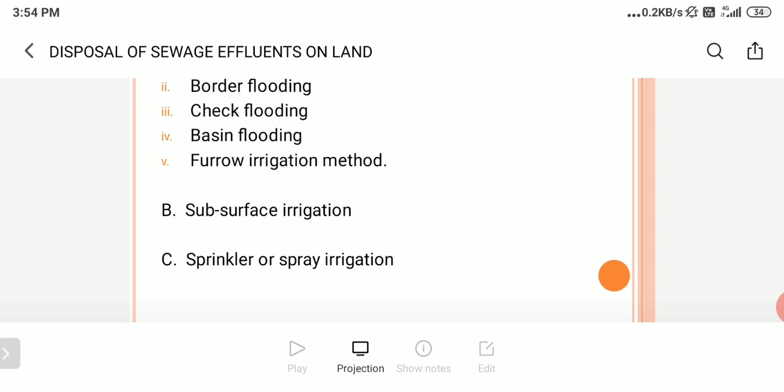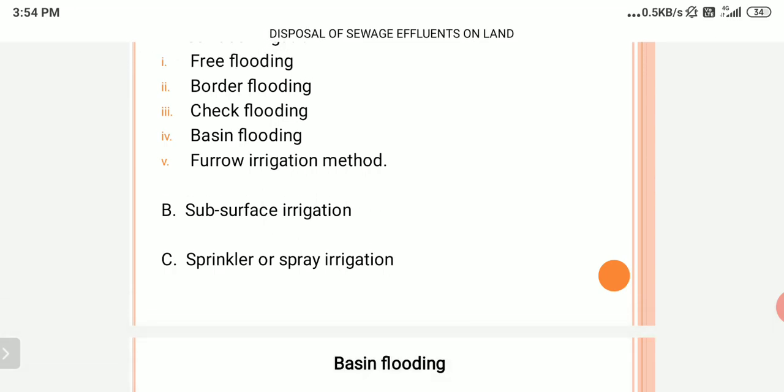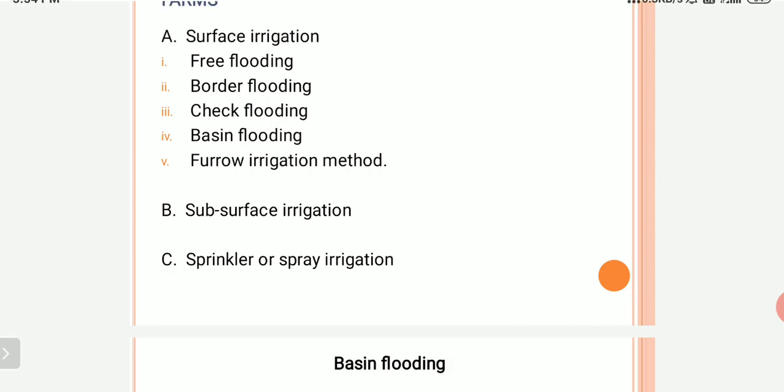Now next comes the sprinkler irrigation. Sprinkler irrigation is a type of irrigation in which we fix a pipe in the middle of the field, with nozzles attached to it. These nozzles are continuously rotating, and during their rotation they supply water as if rain is happening there. Although this method is costlier and not commonly used in India, it gives very good results, because it looks like natural rainfall is occurring, and the nozzles deliver the water at very high pressure. So these are the different methods by which we can supply water to the sewage farms.